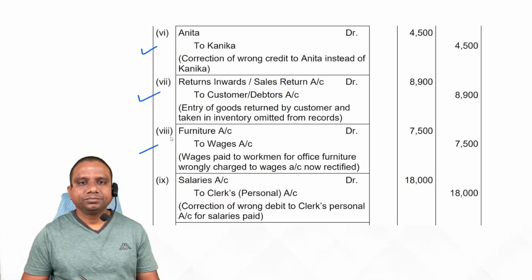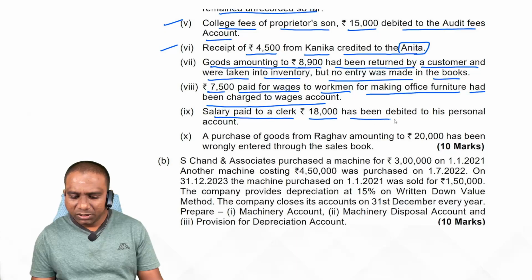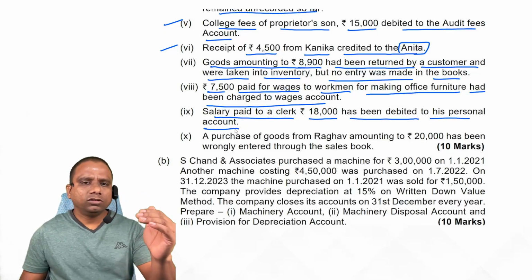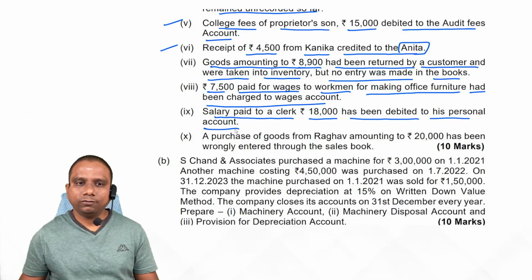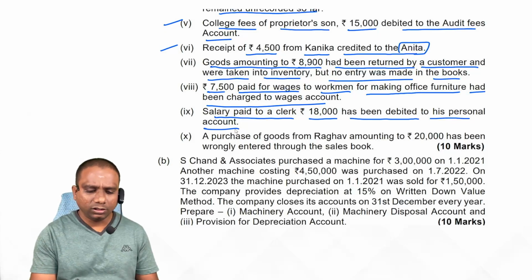Simple. Next one. Salary paid to clerk 18,000 has been debited to his personal account. Normally, what is the entry we record? Salary account debit to cash or bank account. But here by mistake it was debited to the personal account of the clerk. Now, what is the rectification? Salary account debit to clerk account credit.